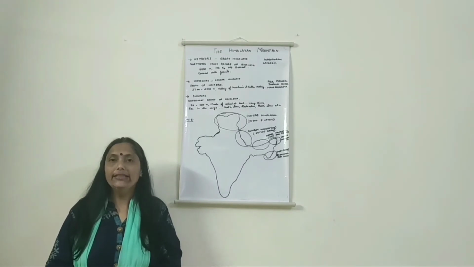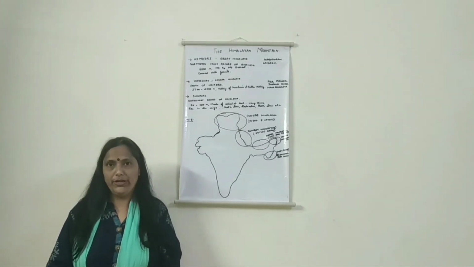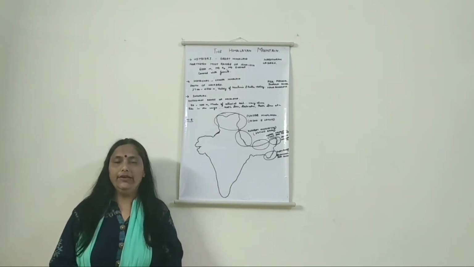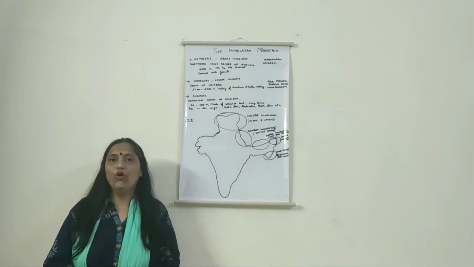This is the range where we find the Ladakh range as well as the Karakoram range. The core, the crust of this area is made up of granite.